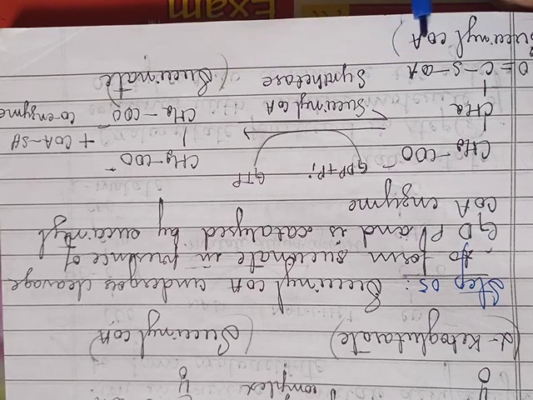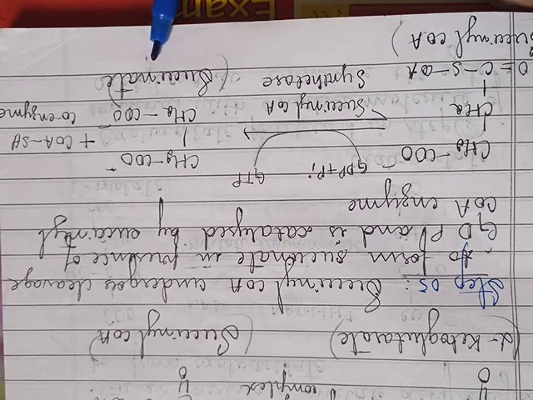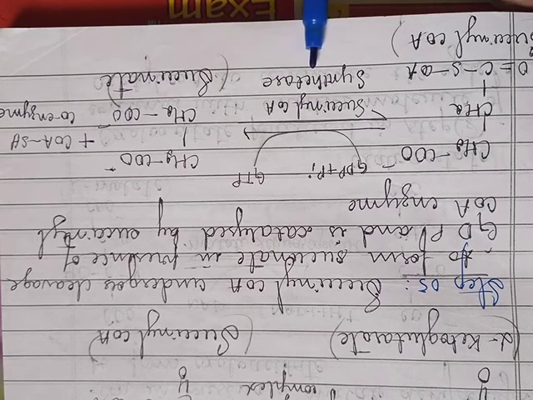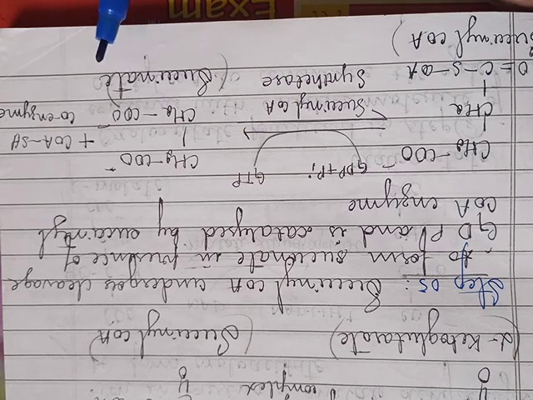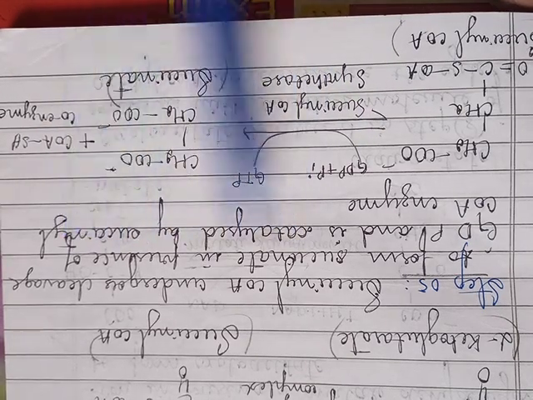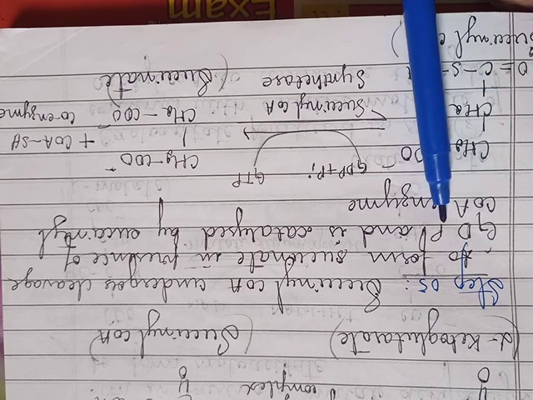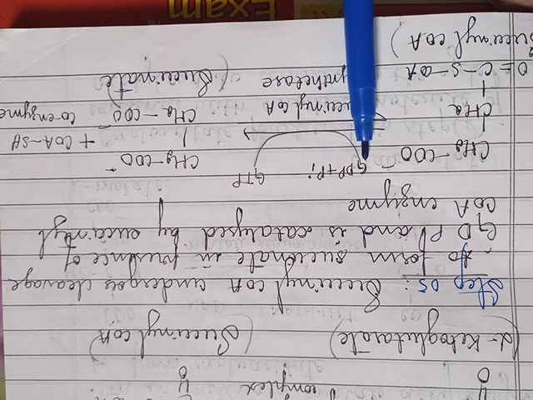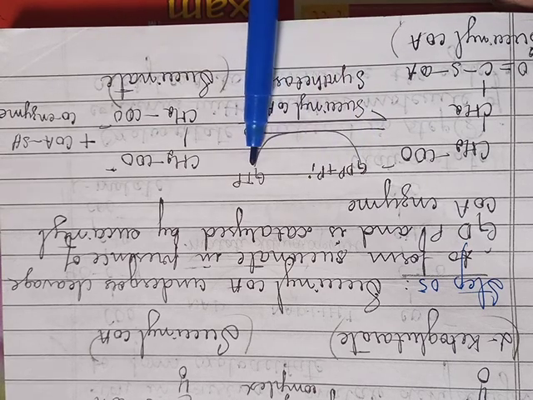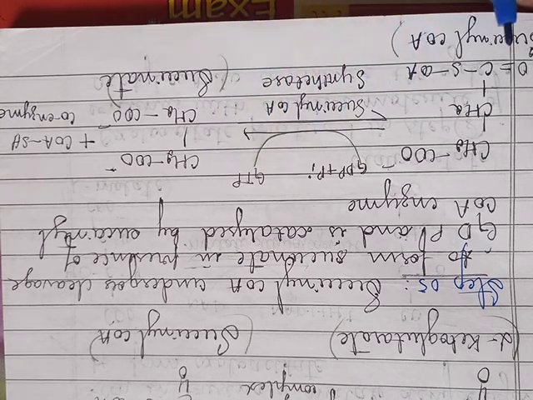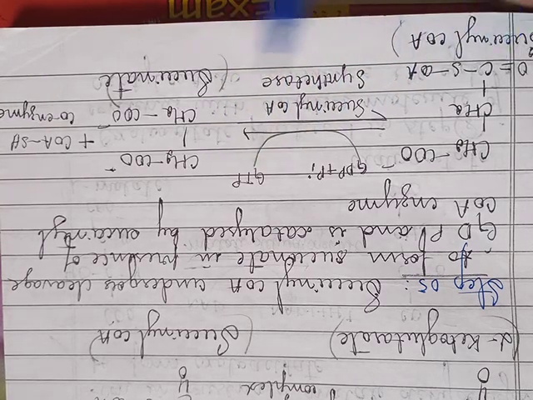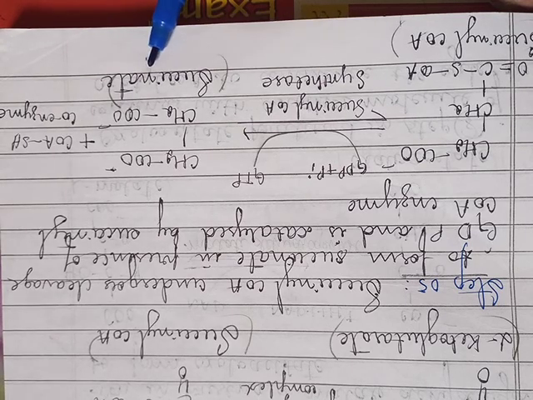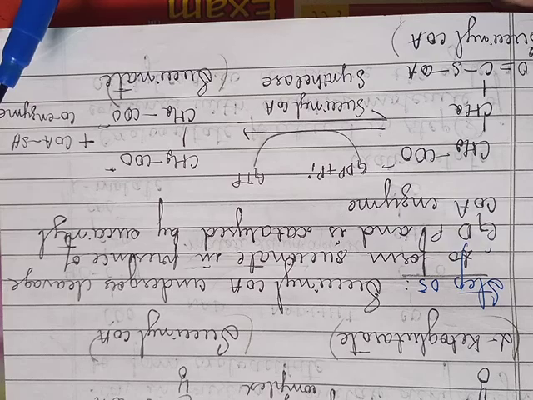In the presence of GDP, that is guanosine diphosphate, it gets phosphorylated. So this guanosine diphosphate gets phosphorylated into guanosine triphosphate, and the succinyl coenzyme A undergoes cleavage to form succinate and also the coenzyme A.